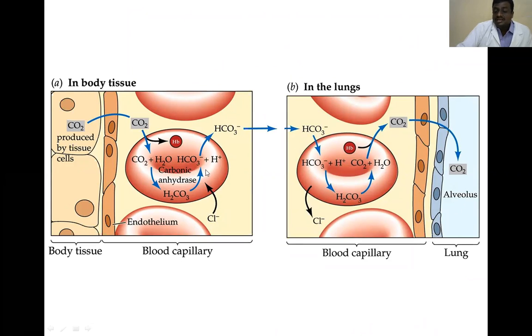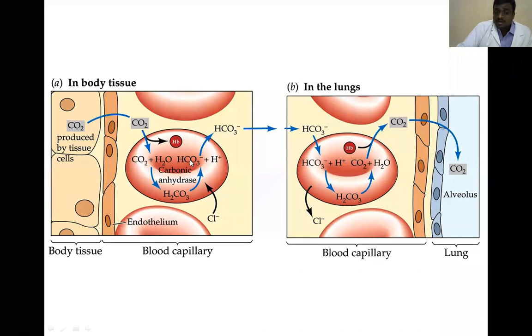Chloride regulates the acid-base balance. During inspiration and expiration, carbon dioxide is produced. Carbon dioxide released from the metabolic reactions in the tissues goes into the capillaries. When that carbon dioxide enters the RBC, in the presence of the enzyme carbonic anhydrase, it is converted to bicarbonate. Here bicarbonate binds with the hydrogen ion for acid-base balance.